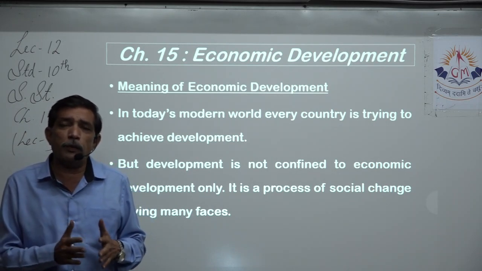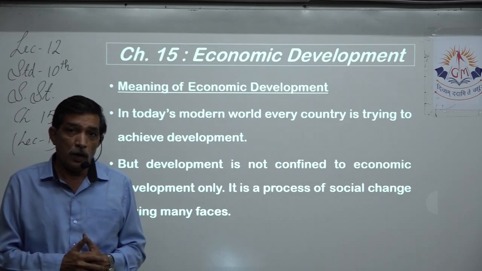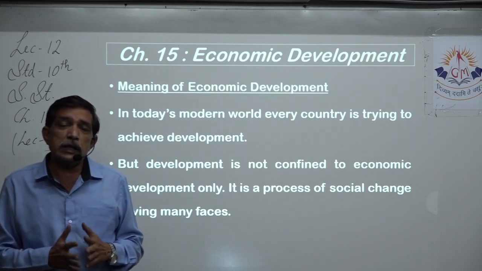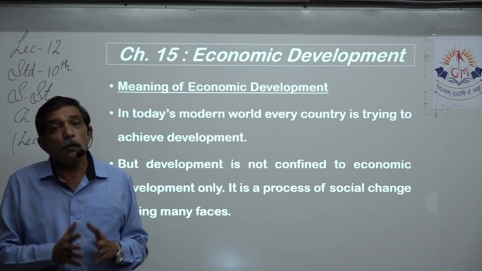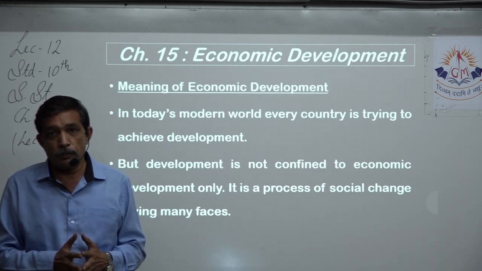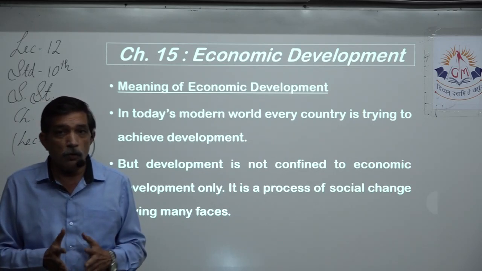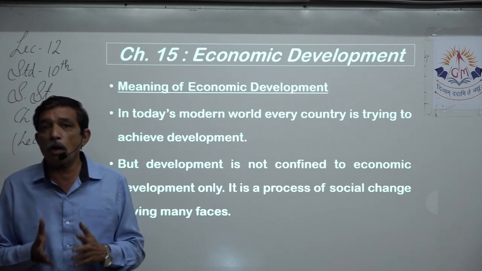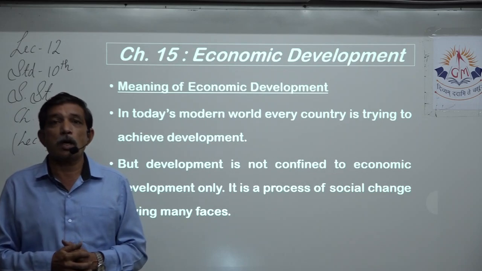For example, we do development in the field of education. We try to see that each and every citizen of the country is well educated. For that, lots of schools and lots of colleges have to be established. Now, to establish schools and colleges, you need lots and lots of money.